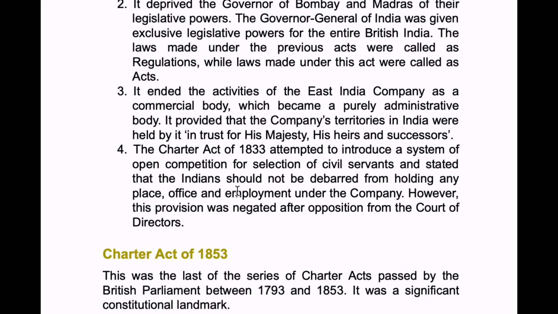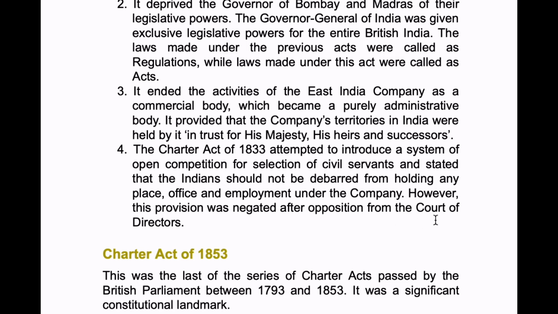Next, the Charter Act of 1833 attempted to introduce the system of open competition for the selection of civil servants and stated that Indians should not be debarred from holding any place, office, and employment under the company. However, this provision was negated after opposition from the Court of Directors. So they thought to introduce the open competition system, but the Court of Directors rejected it.